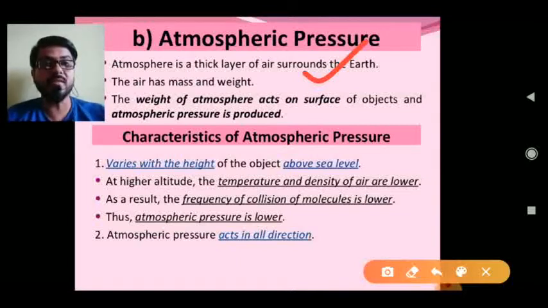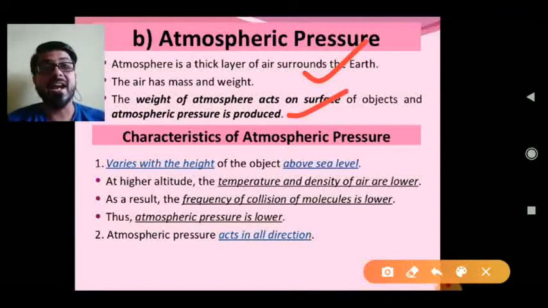The weight of the atmosphere acts on the surface of objects present in the atmosphere and produces pressure. That pressure is said to be atmospheric pressure. So the atmosphere around us also exerts a pressure on each and every object present on the Earth's surface.